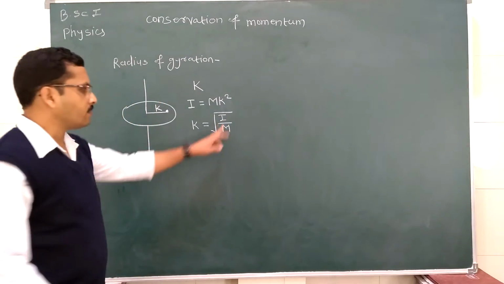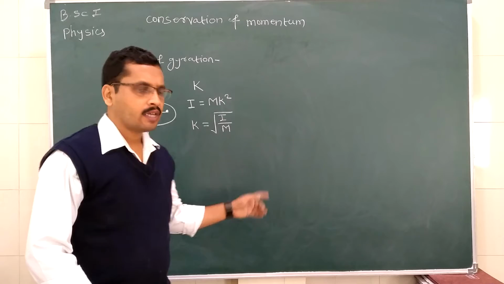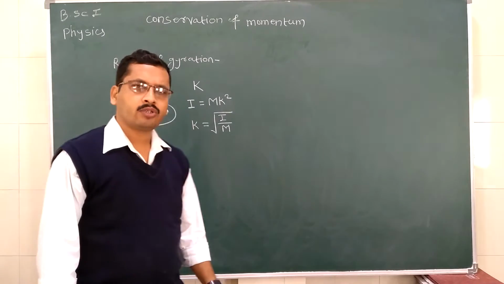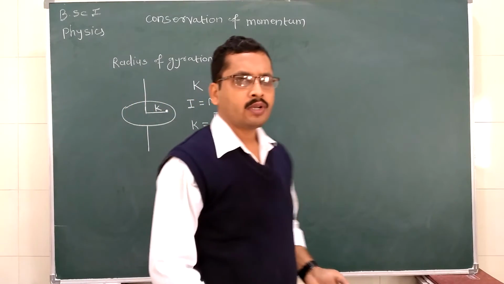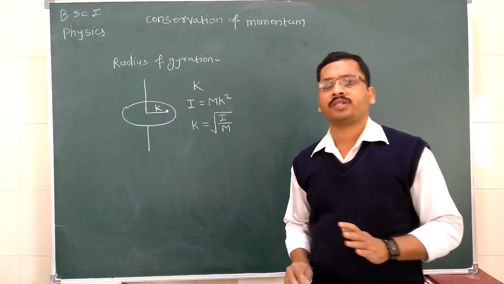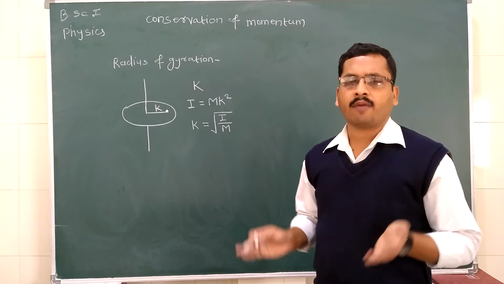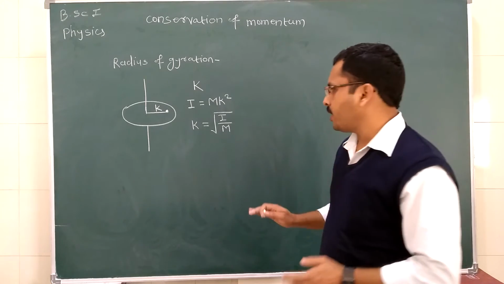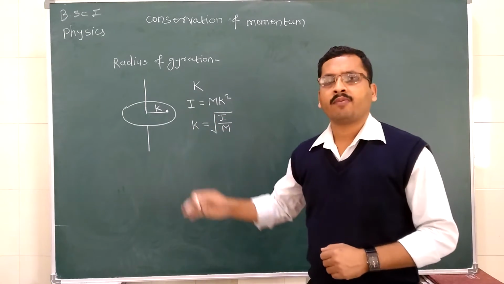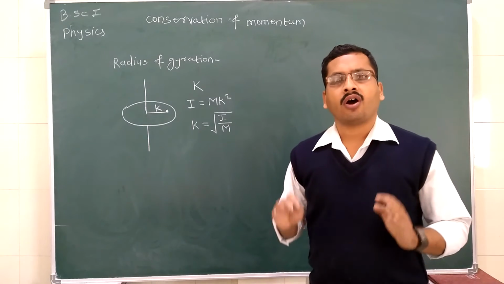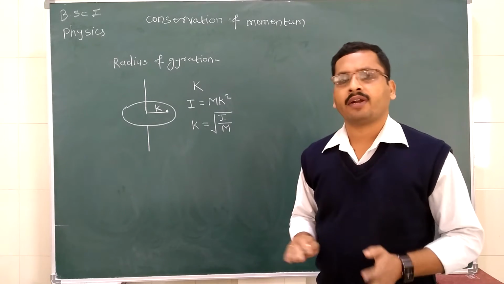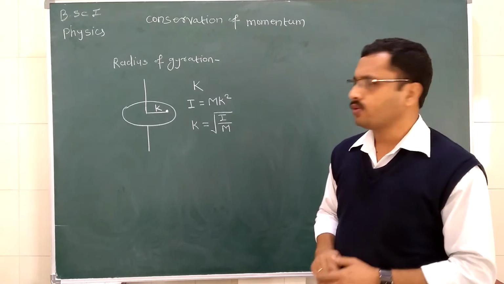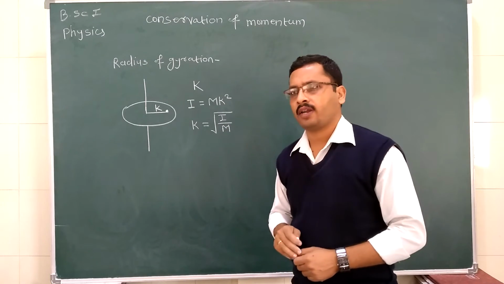So, as the moment of inertia changes, its radius of gyration also changes. As we see the moment of inertia of different bodies about different axes of rotation, in the same way we can find out the radius of gyration of the body about the different axes of rotation. So, this is about the radius of gyration.